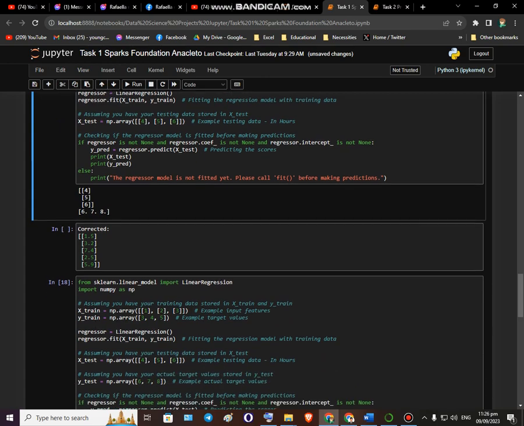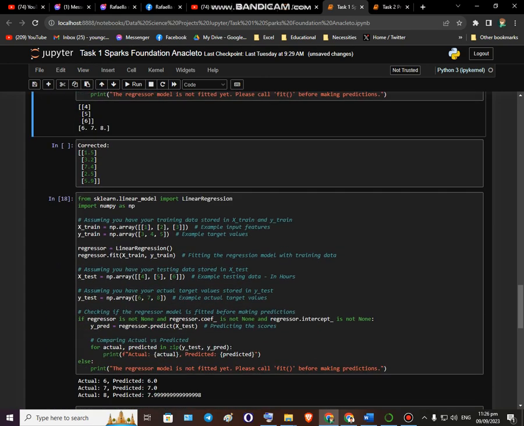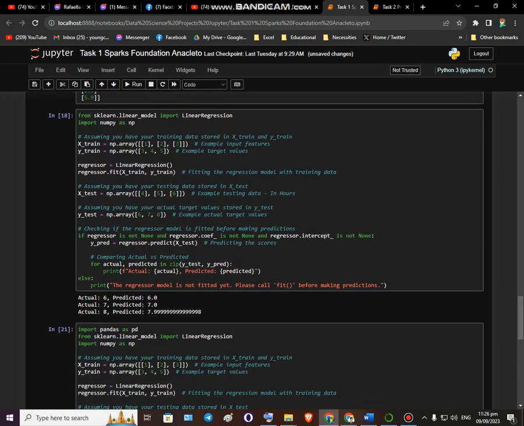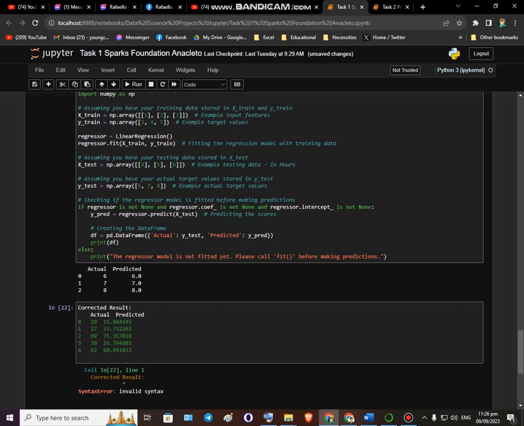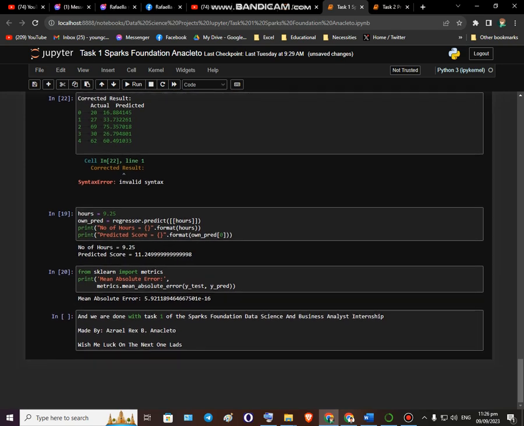So this is supposed to be the data. I don't know what this is. I think I did it wrong. But it's a learning process, so whatever. And now this is the mean absolute error that you guys need to see. So this is very important. So we're done with task one, okay?